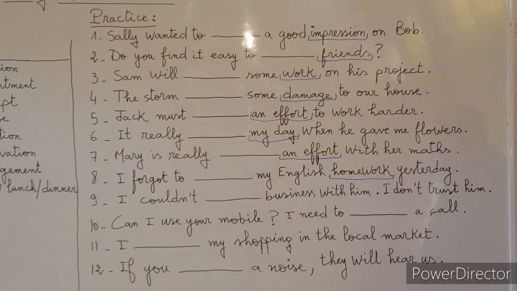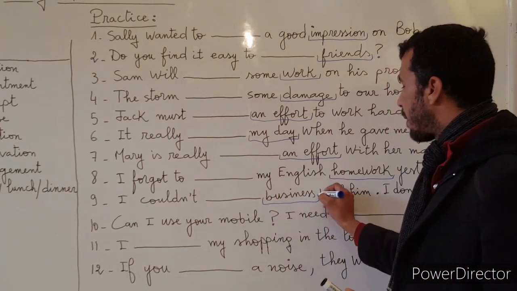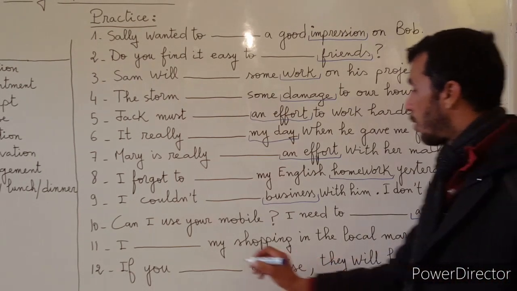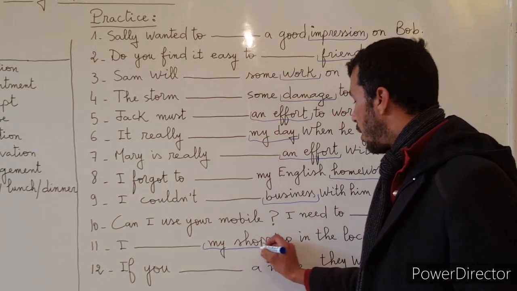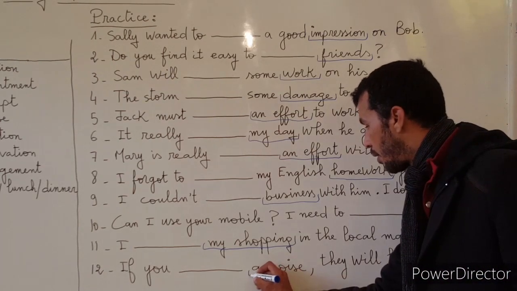Alright, number 9, I couldn't, business. It's just a matter of practice. Number 10, can I use your mobile? I need to call. Number 11, I my shopping in the local market. So the focus is on the word shopping. Number 12, and the last one, if you noise, they will hear us.